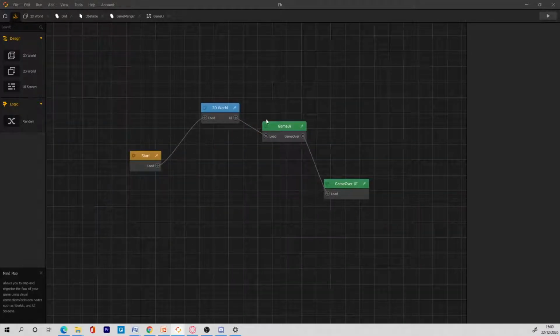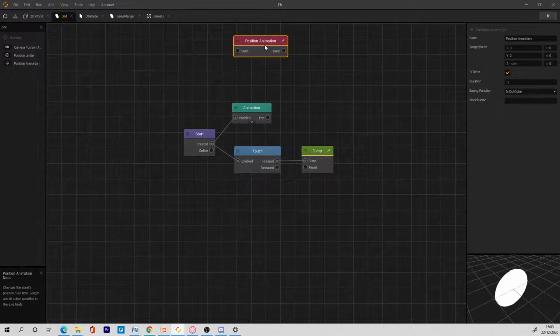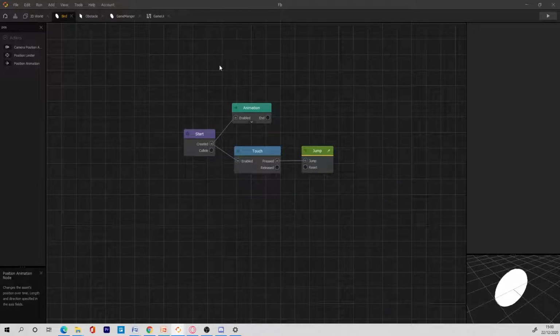Okay, so what we're going to do now is go over to game. So this is good now. We can now go up and down. I think the jump node works pretty cool. We don't need to use the position node. What I'm going to do now is add some if collides.